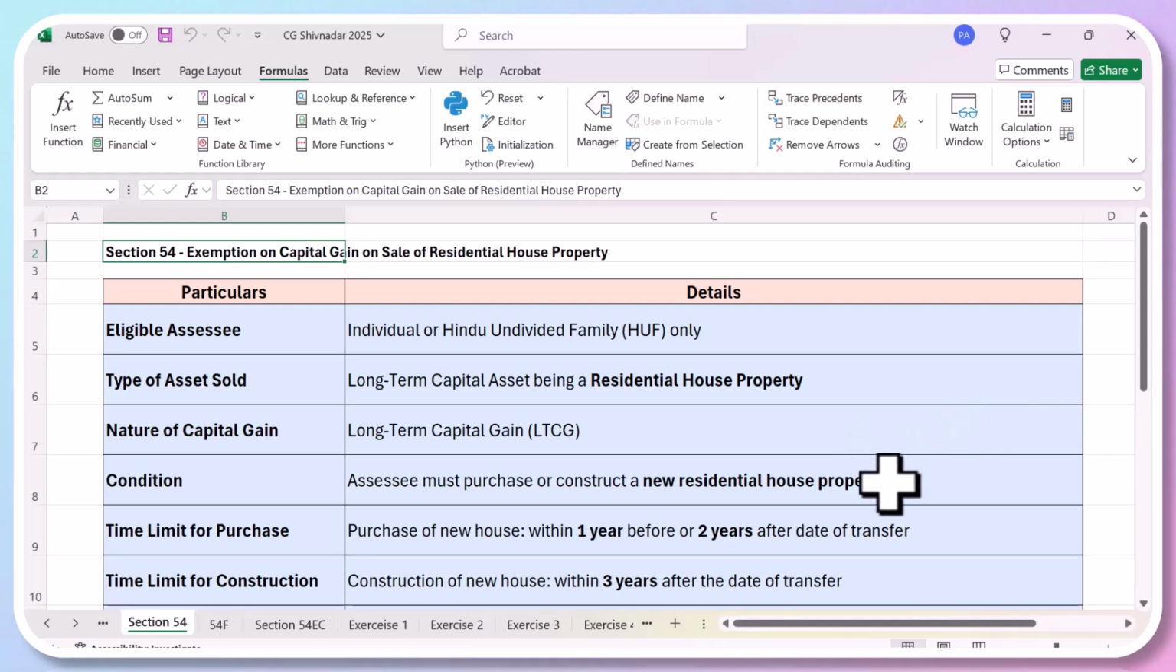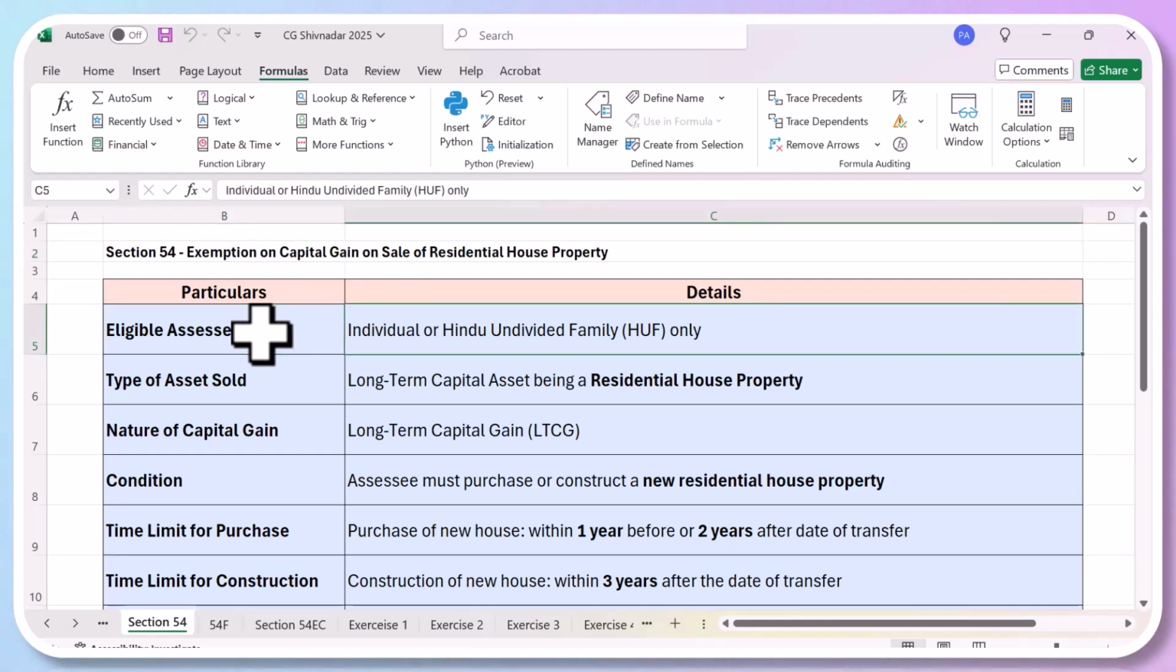you. Number one, to whom it is available? All individuals or Hindu undivided family. And it should be a long-term capital asset. Okay, that means you should have held the asset for more than 2 years and it should be a residential house property. And this gain will be called long-term capital gains. Assessee must purchase. That means if he wants to avoid tax on capital gains, he must purchase a new house. Okay. So you can save your tax if you invest all the money in buying a new house.